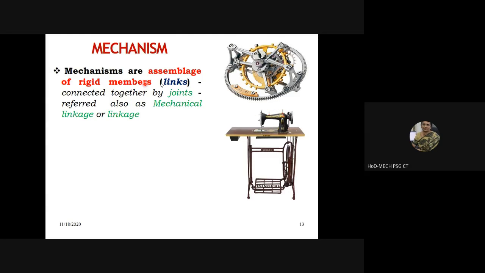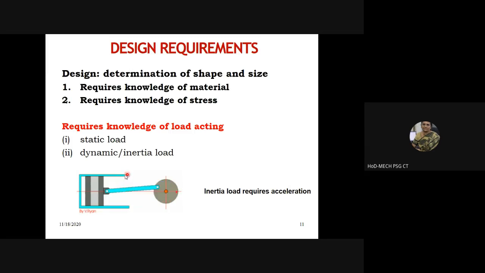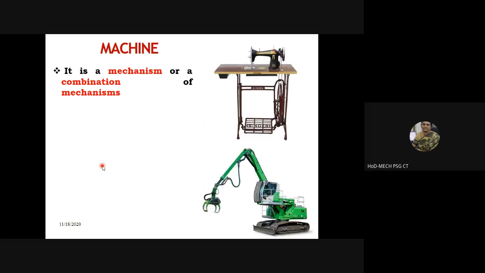So you see that there are many rigid members. Here also you can see many rigid members. Gears are there, and some links like this. Here there are many rigid members too. This is the cylinder which houses the piston, connecting rod and all that. This is a rigid member. Piston is another rigid member. This is the connecting rod that connects the piston and the crankshaft. The crankshaft is yet another rigid member. So this is a mechanism. It qualifies to be called a mechanism.